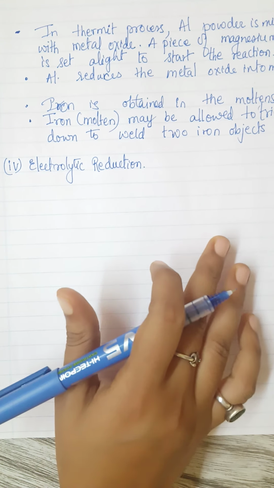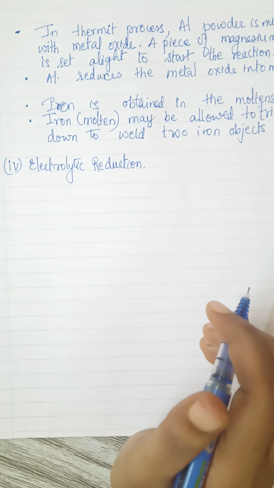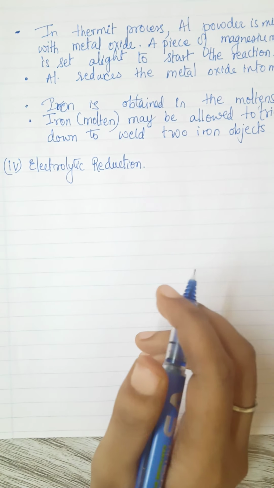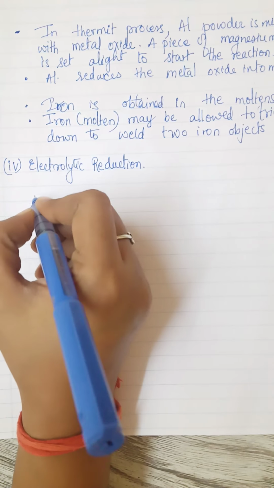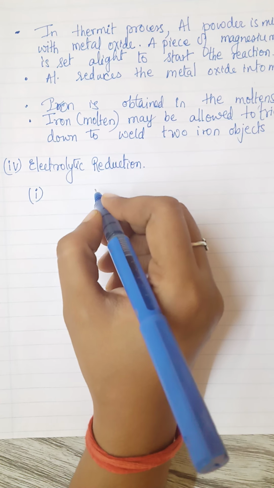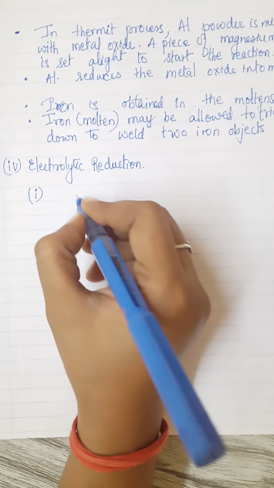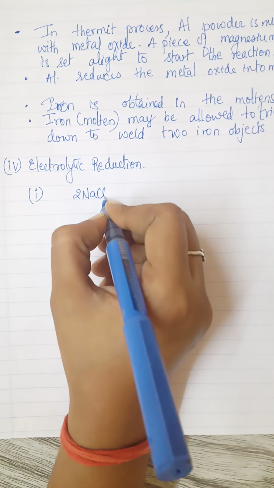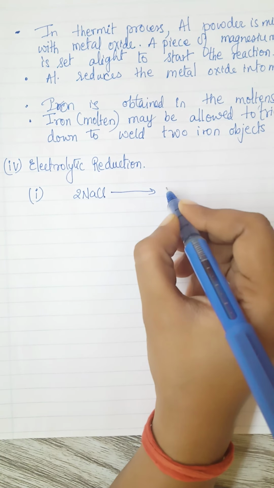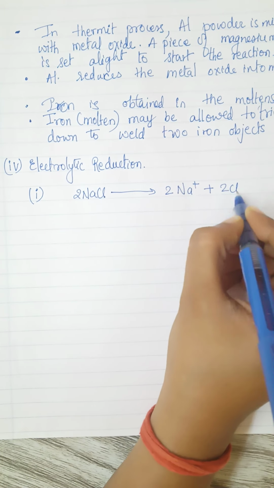So during electrolysis the cathode supplies electron to a metal. That is what exactly happens, right? It supplies electron to the metal and the bond is broken down. Okay, so let's take one example of the same. The best example of this is your sodium chloride. So what is sodium chloride? 2NaCl, fused or in molten state. Okay, so it will be converted to 2Na+ and 2Cl-, right?